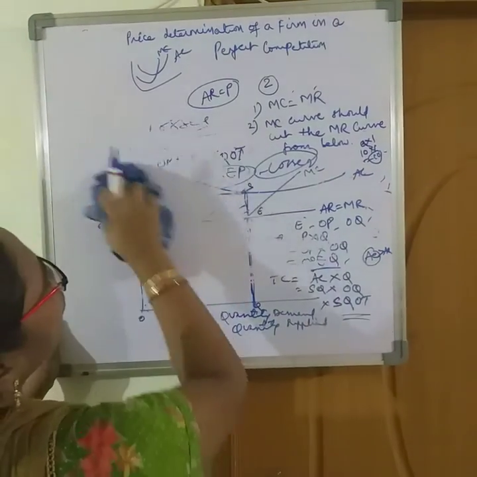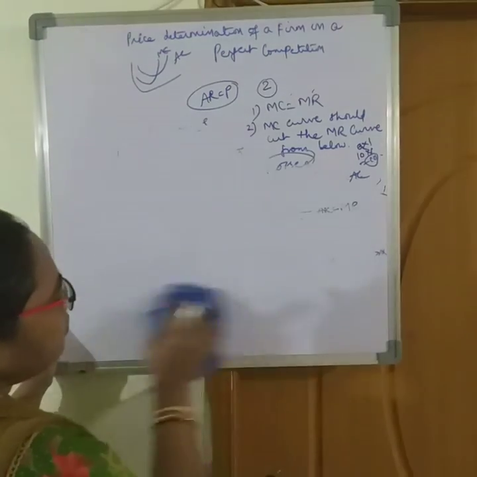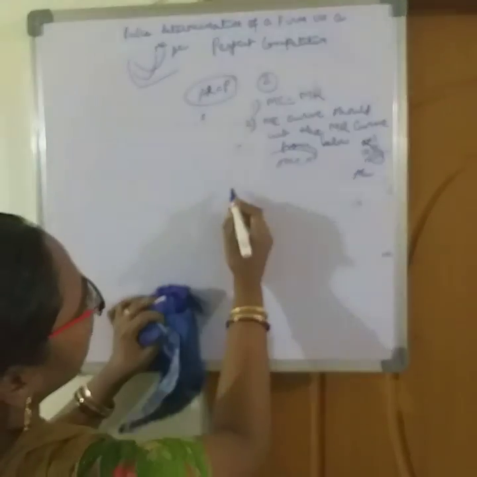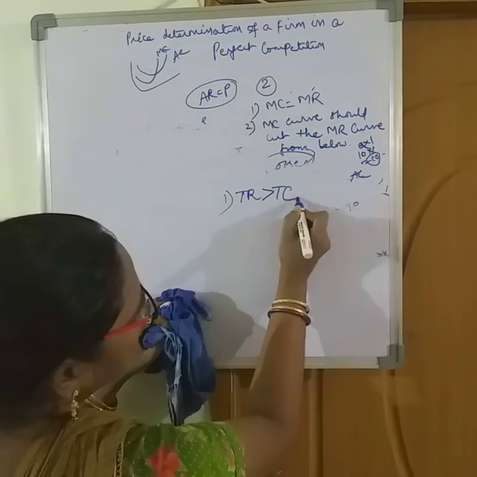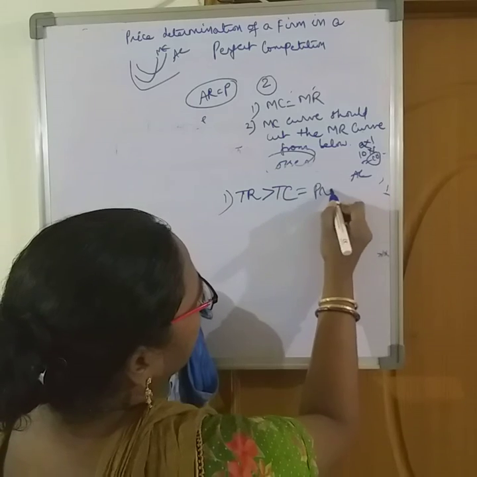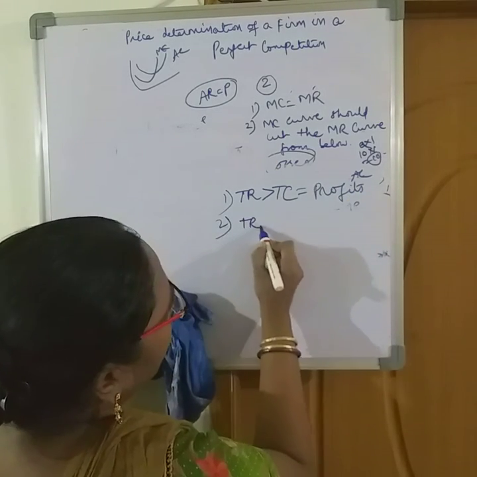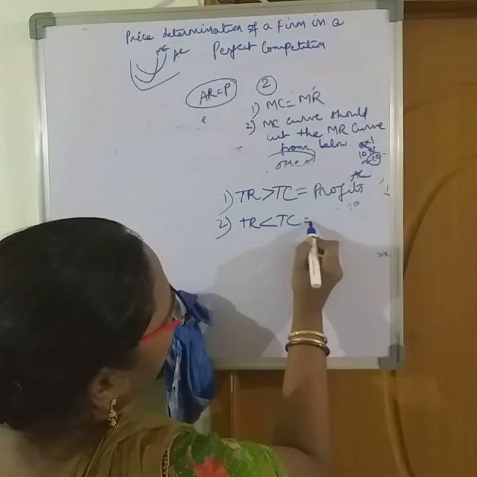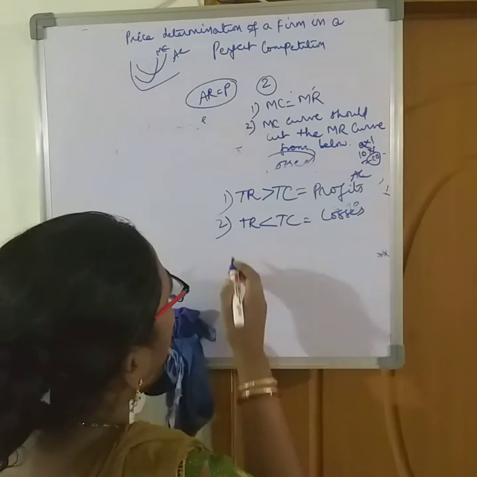Okay, now coming to normal profits. What is this normal profits? So there are three conditions. If total revenue is greater than total cost, the firm will be getting profits. If total revenue is less than total cost, the firm will be in losses.